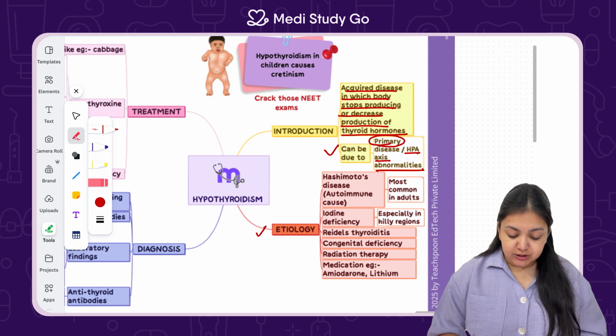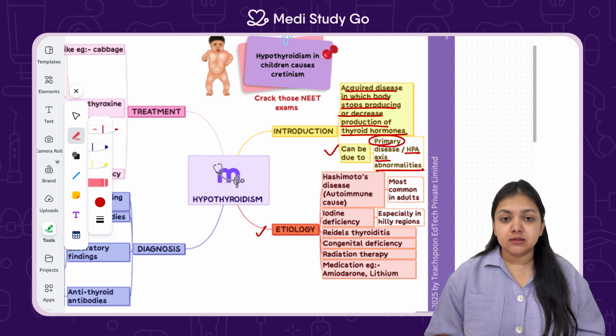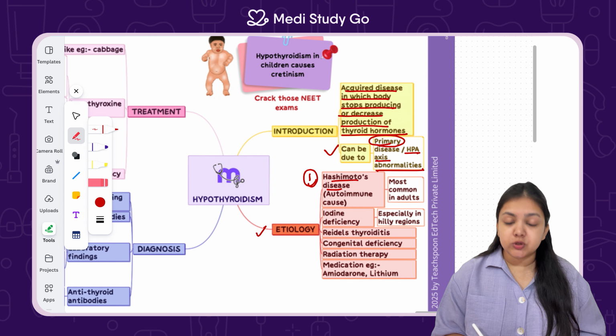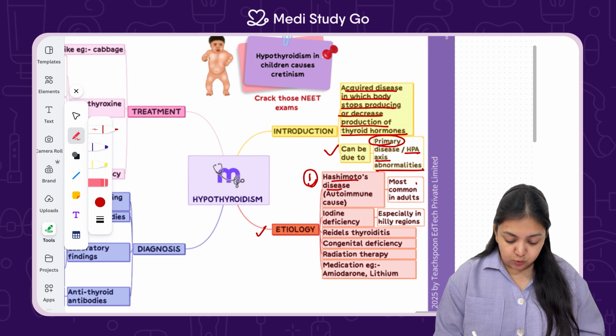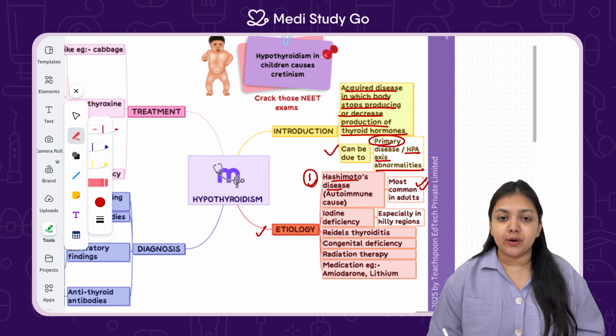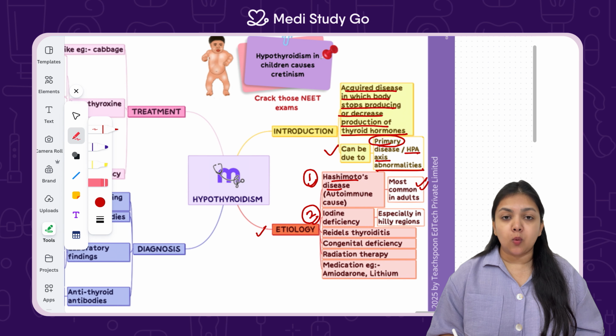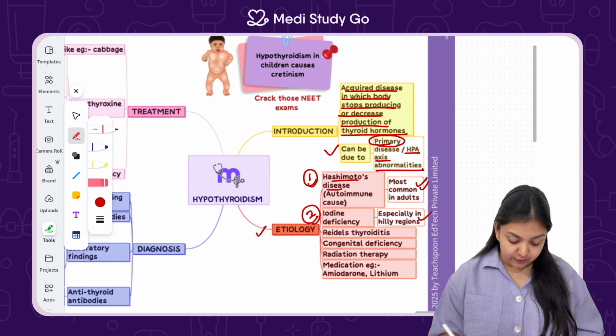So etiologic agents which can lead to a decreased thyroid functioning and decreased thyroid hormones include causes like Hashimoto's disease, which is an autoimmune disease. This is most common in adults and the thyroid is targeted, due to which the hormones decrease. Second, there can be iodine deficiency, iodine being required by the thyroid gland to function properly, especially in hilly areas where the water doesn't contain iodine.